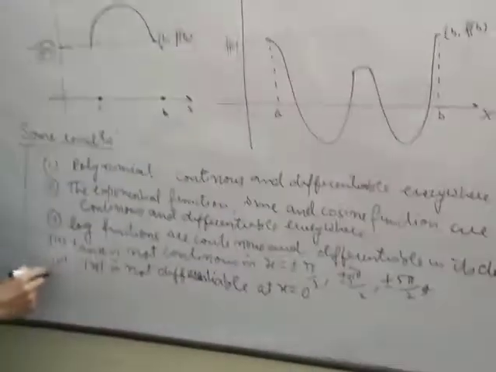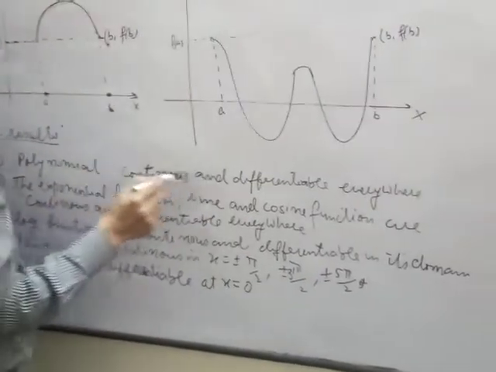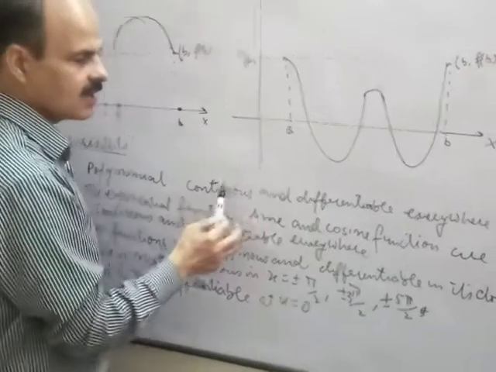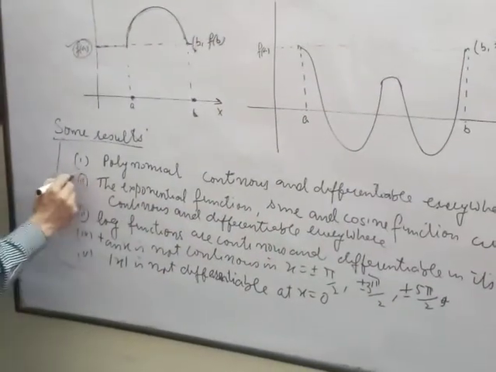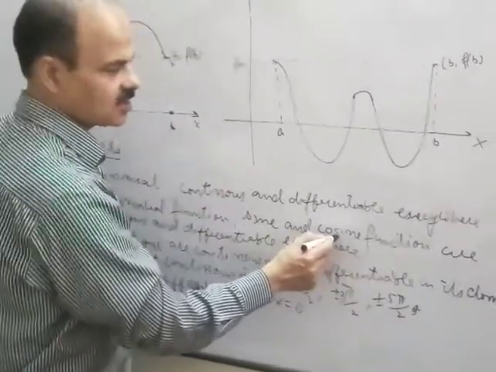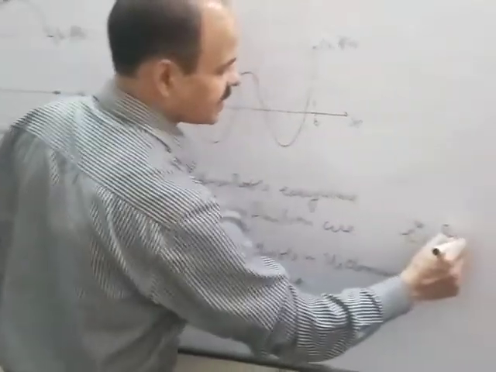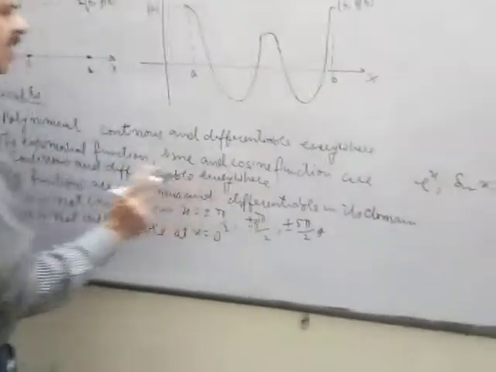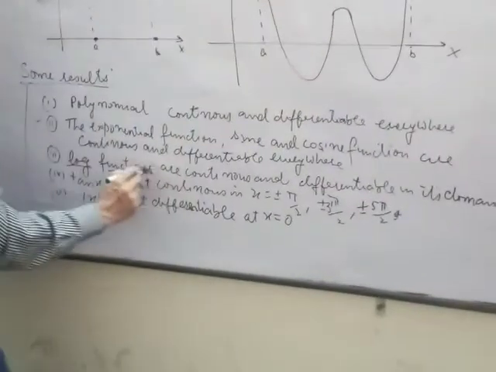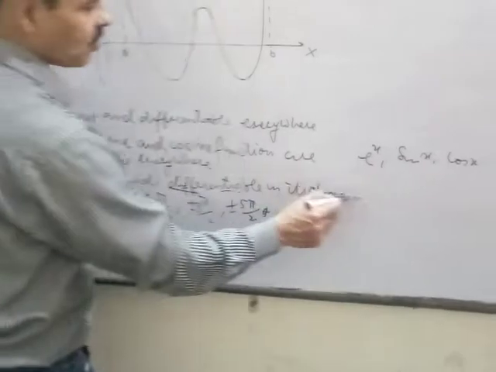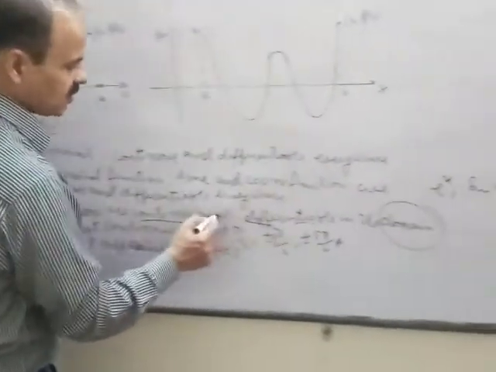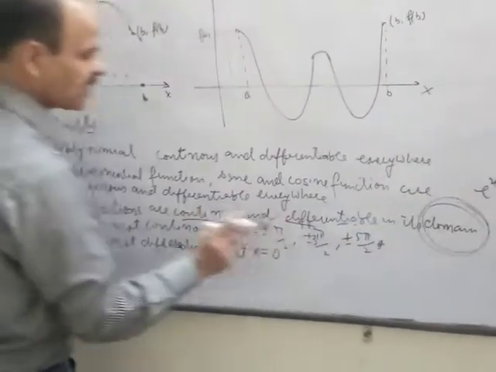Now there are some results to know before verifying Rolle's theorem. Polynomials are always continuous and differentiable everywhere. You can directly apply these results. Exponential functions like e^x, and sine and cosine functions, sin x and cos x, are also continuous and differentiable everywhere. Log functions are continuous and differentiable only in their domain where they are defined, because log of negative terms is not defined, and log 0 is not defined.